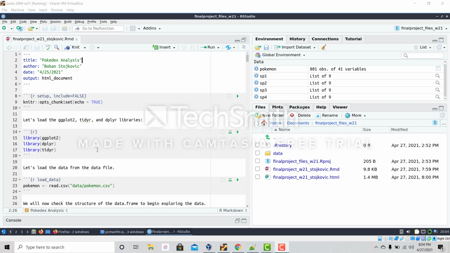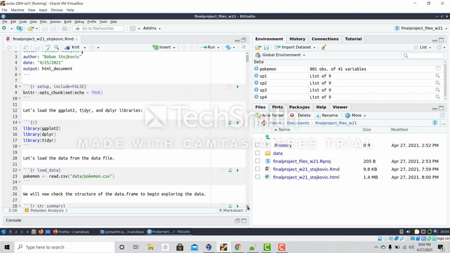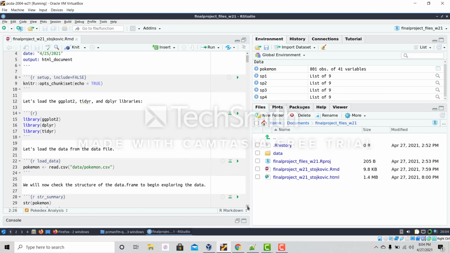The first thing I did was to load the ggplot2, tidyr, and dplyr libraries. These will help me in analyzing and visualizing the data later on. After this, the second thing I did was load the necessary data I needed. The data I needed was stored in a CSV file called pokemon.csv. I obtained this CSV file from Kaggle.